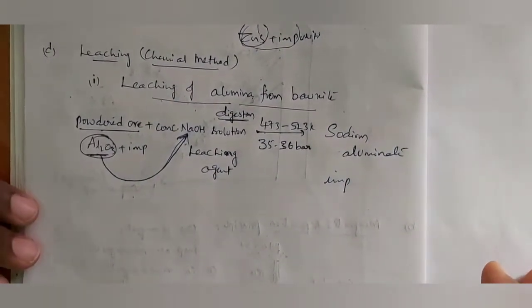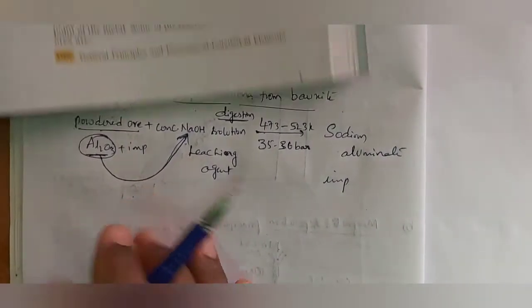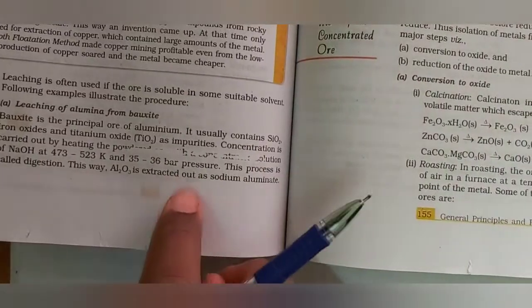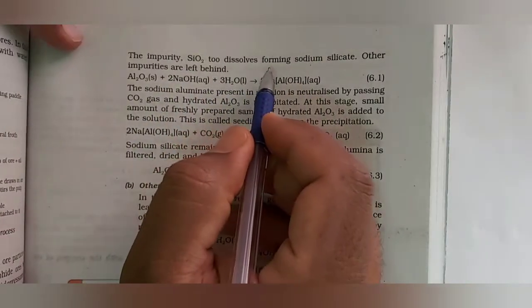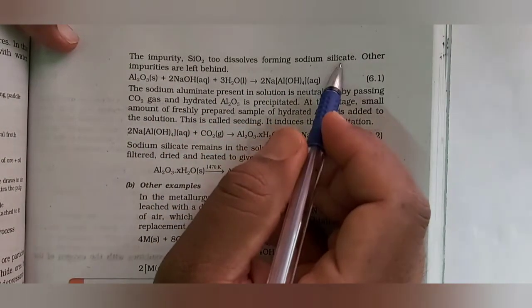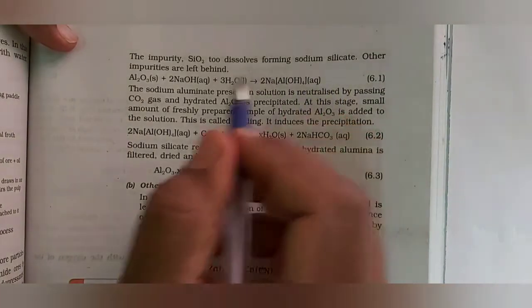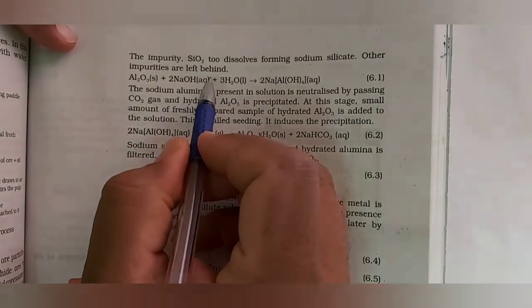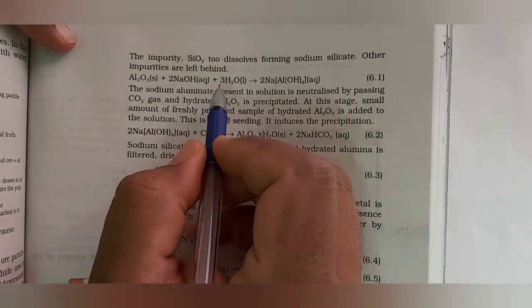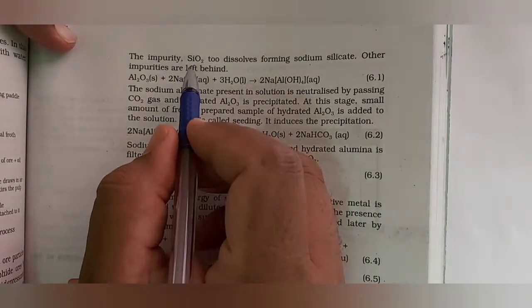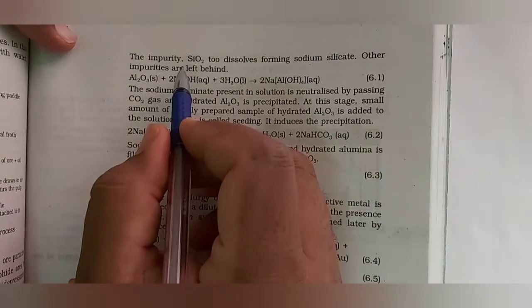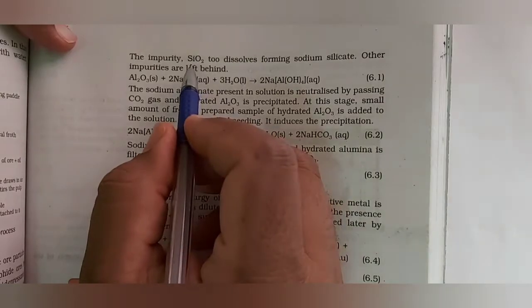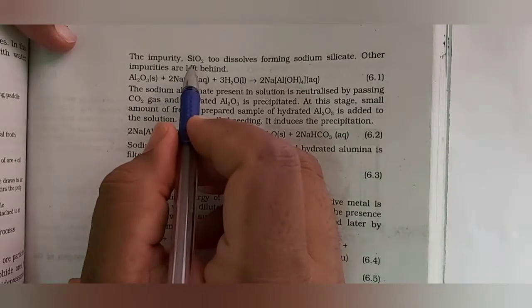Now what about this one? This way Al2O3 is extracted out as sodium aluminate. The impurity SiO2 dissolves forming sodium silicate. Other impurities are left behind. When compared to other impurities, only SiO2 is going to be dissolved along with the metal oxide Al2O3. So in the next step we have to separate this SiO2 also. In what way are we going to separate it? Let us see.